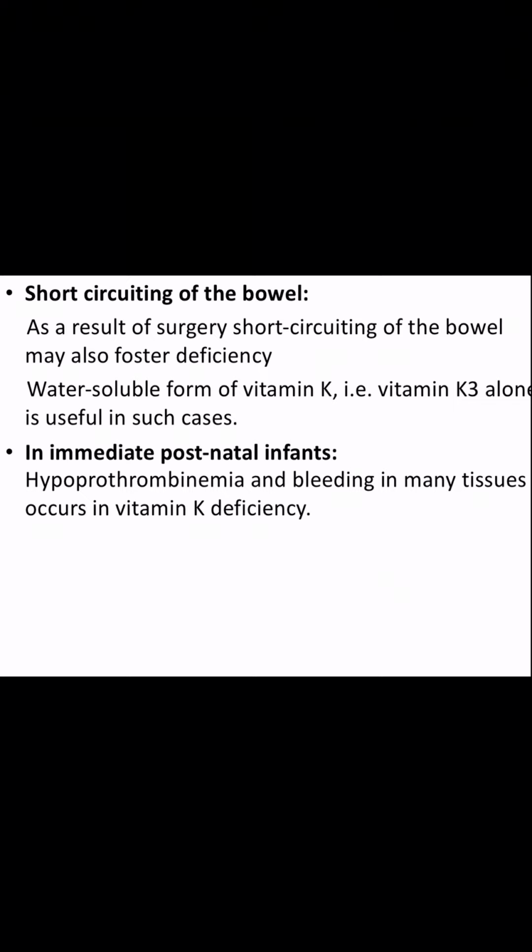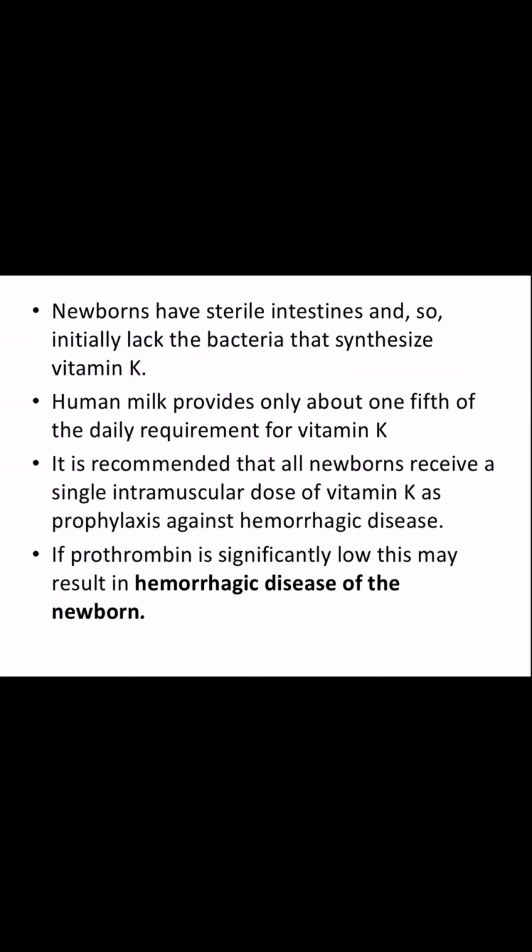In immediate postnatal infants, hypoprothrombinemia and bleeding in many tissues occurs in vitamin K deficiency. So, sometimes when the cord is cut, due to vitamin K deficiency or hypoprothrombinemia, the child may start bleeding. Newborns, due to the sterile intestine, have a lack of bacteria in their intestine.